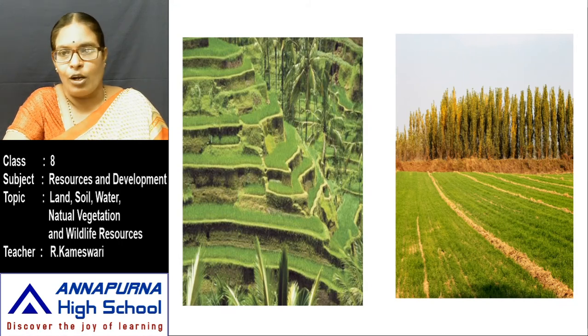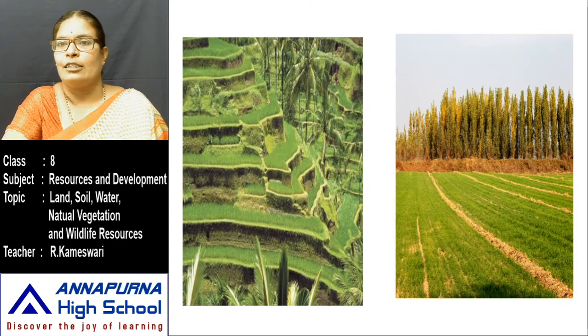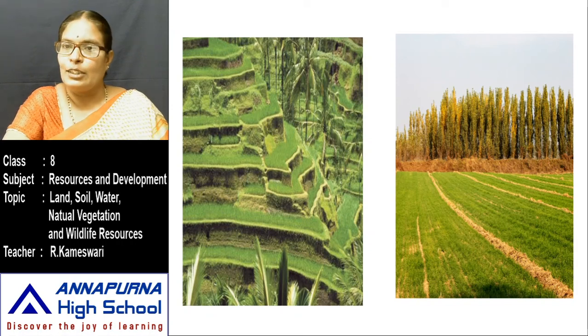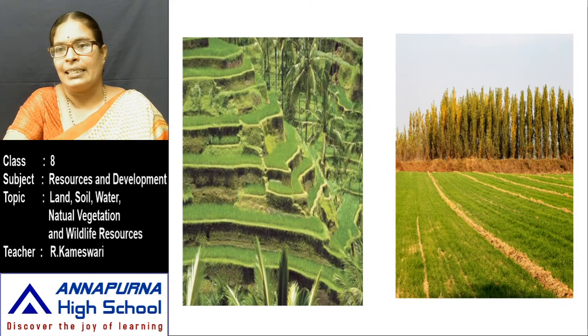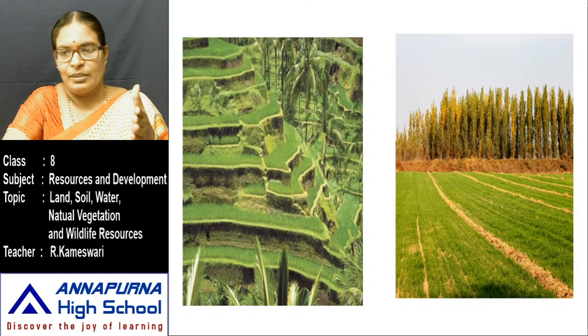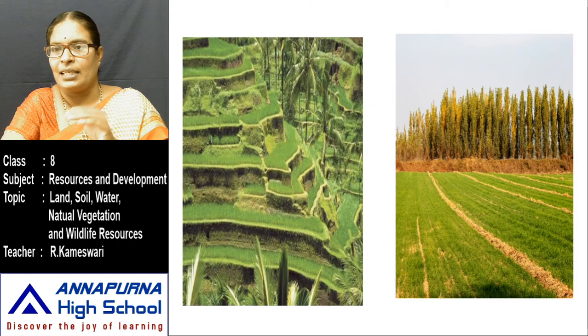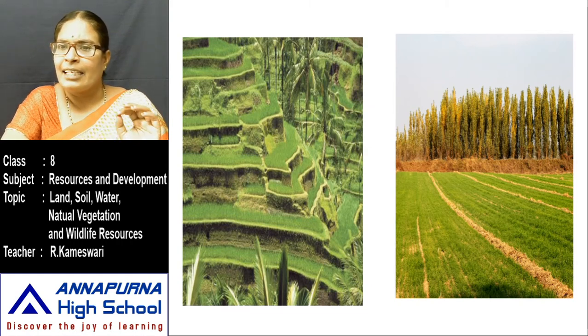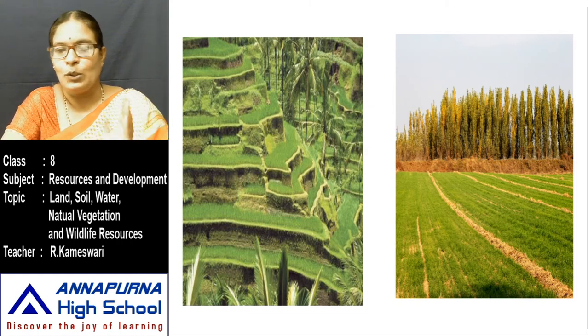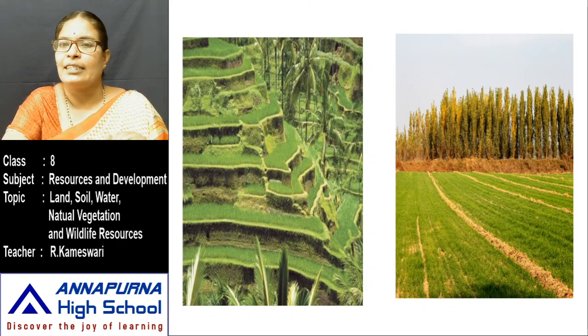If you grow crops on the terraces, the broad flat steps, they control soil erosion. Next, intercropping. Different crops are grown in alternate rows. In one row you grow one crop and in another row you grow another crop. Different crops are grown in alternate rows and are sown at different times to protect the soil from the rain wash.